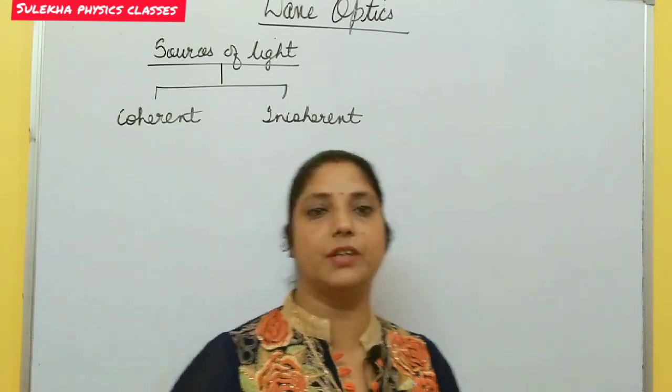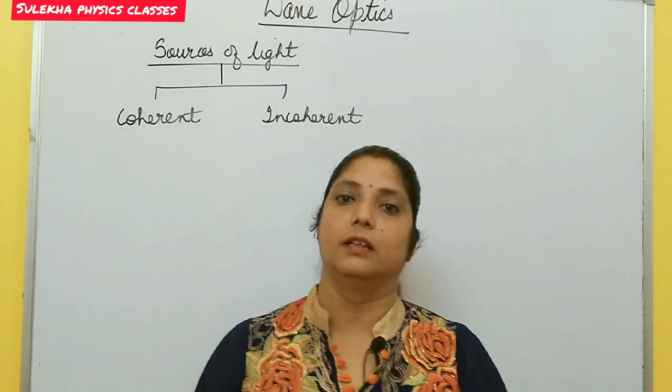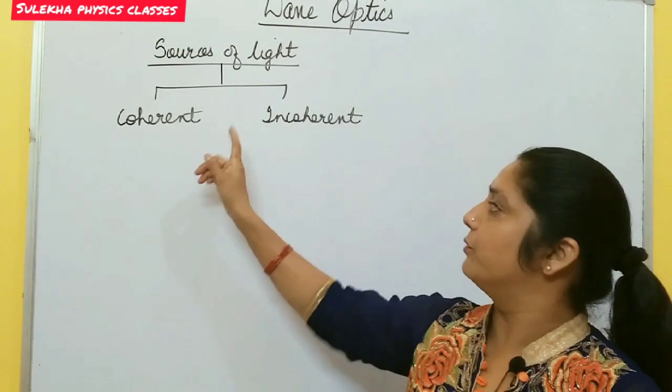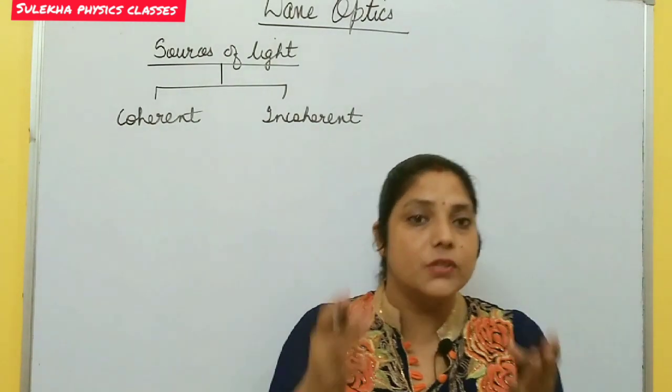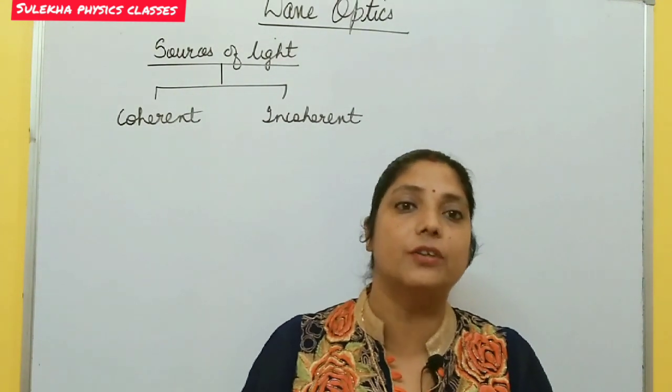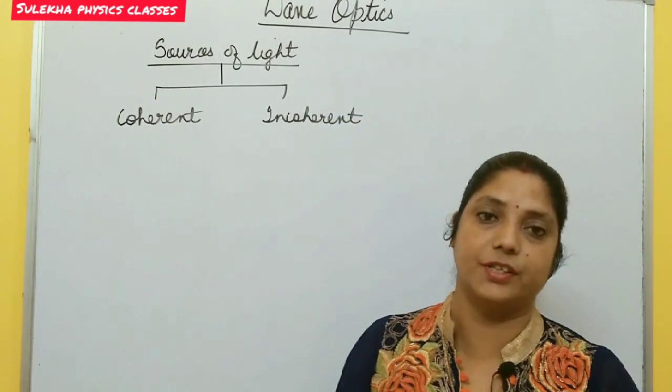Today I am coming with one more new topic of this chapter, wave optics, that is sources of light. There are two sources of light, one is coherent and the other one is incoherent sources of light. What are these sources of light and what is the need to study these sources of light in case of interference? Why?